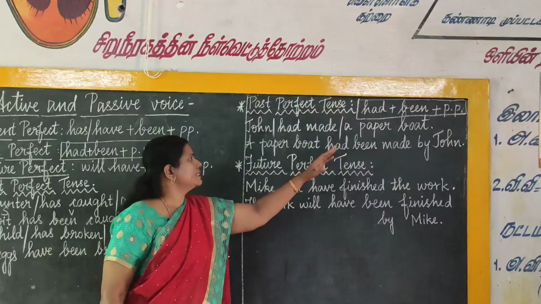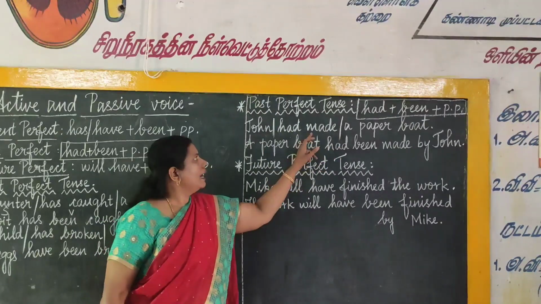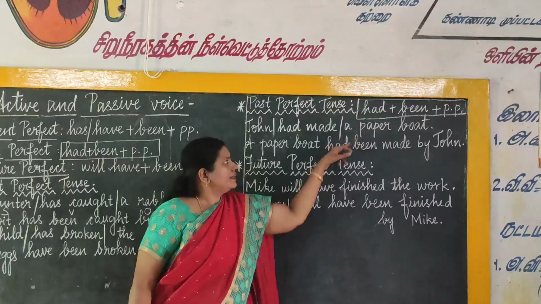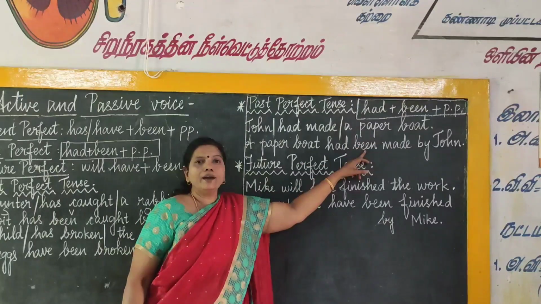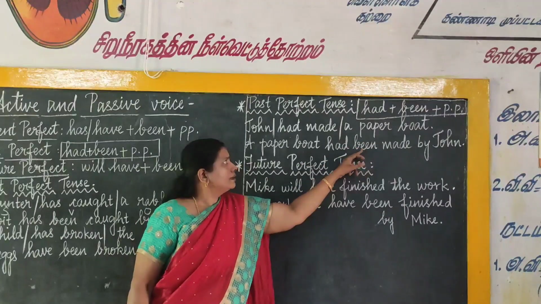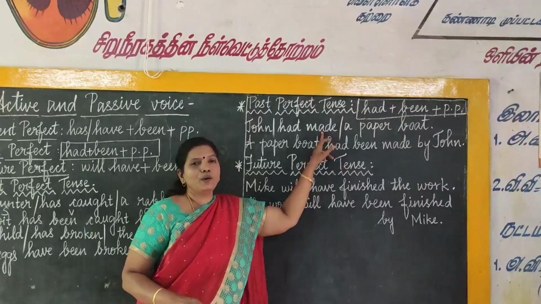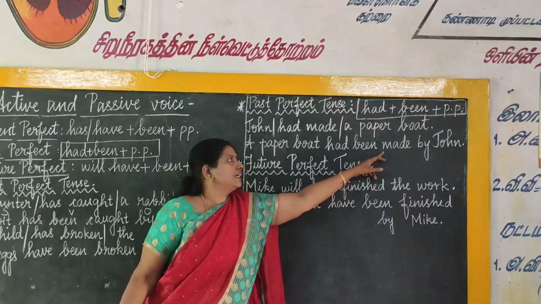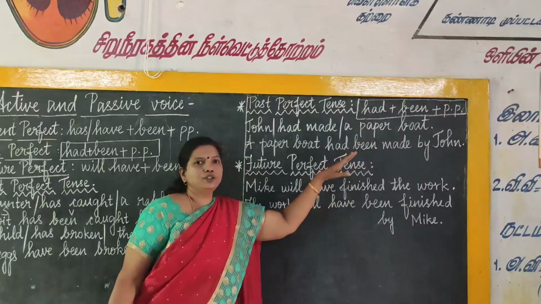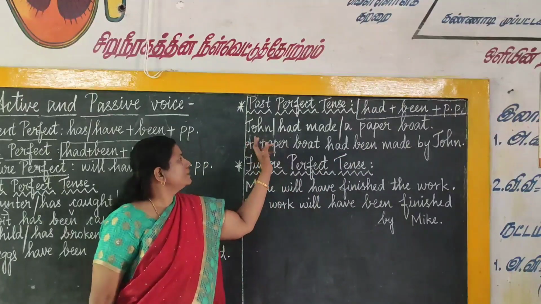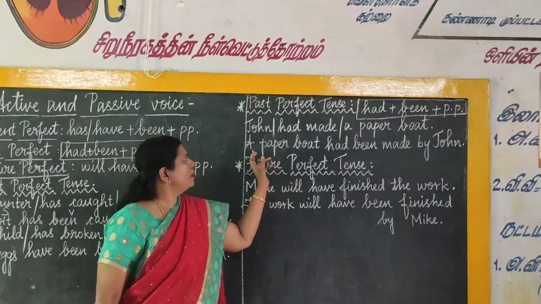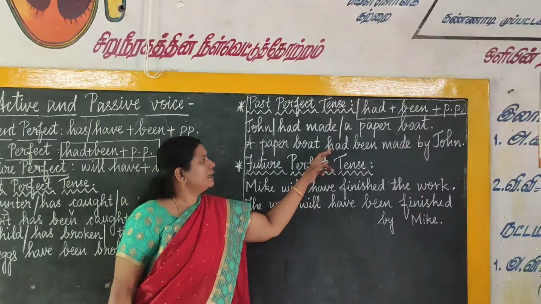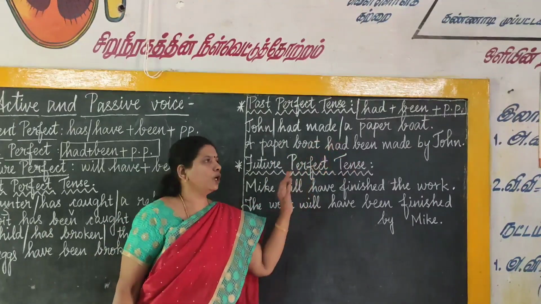SVO, so OVS. A paper boat had, we have written here, and next we have to add been. Had been, then made is already the V3 form present in the question. So, same thing we have to use here. Had been made by John. So, it is very easy. John had made a paper boat. A paper boat had been made by John.